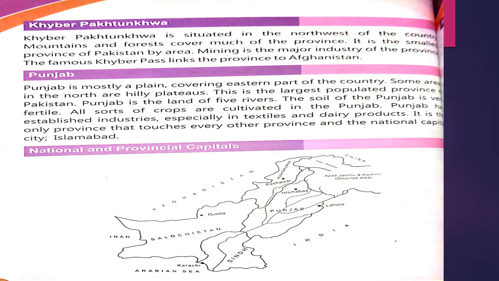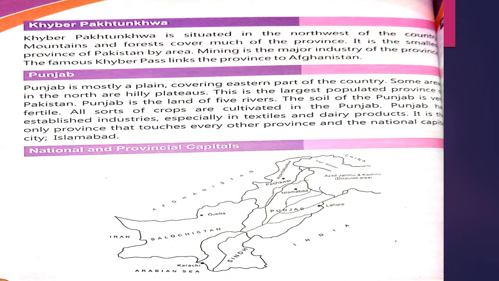Friends, open your page number 21. The first topic is Khyber Pakhtunkhwa. Khyber Pakhtunkhwa is situated in the northwest of the country. Mountains and forests cover much of the province. Khyber Pakhtunkhwa has many mountains and forests. It is the smallest province of Pakistan by area.